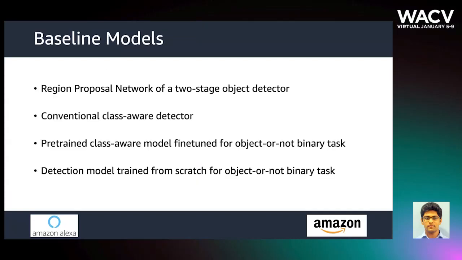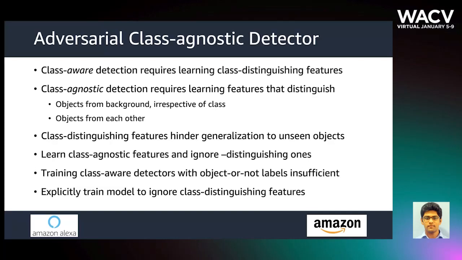The problem definition presents a few straightforward baseline models. These are a region proposal network of a two-stage detector, a conventional class-aware detector, a pre-trained class-aware detector that is fine-tuned for the object versus not task, and a detection model trained from scratch for the object versus not task.